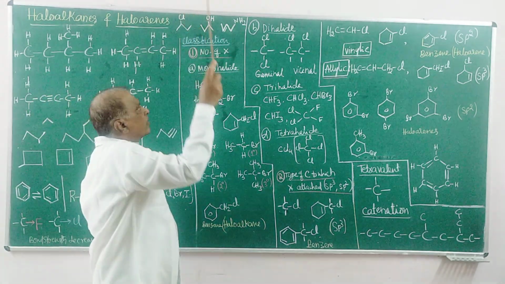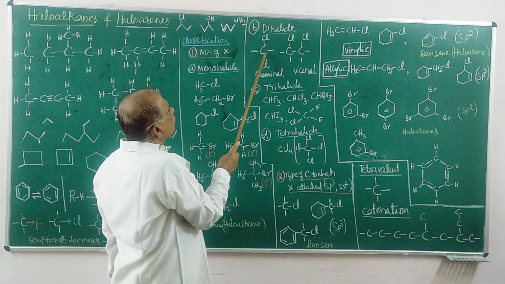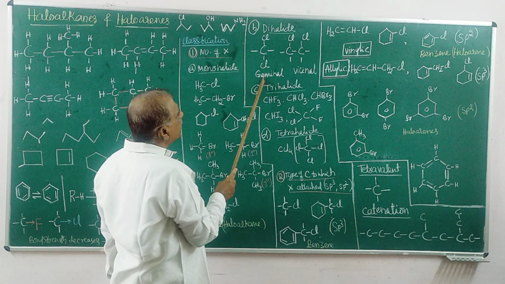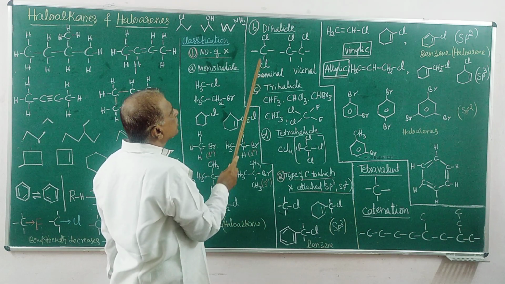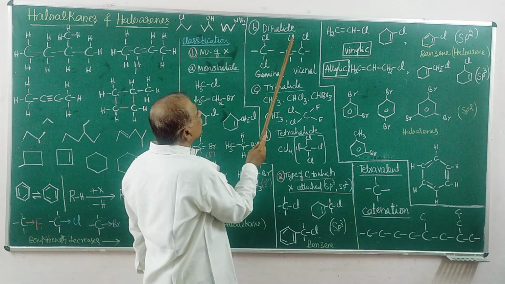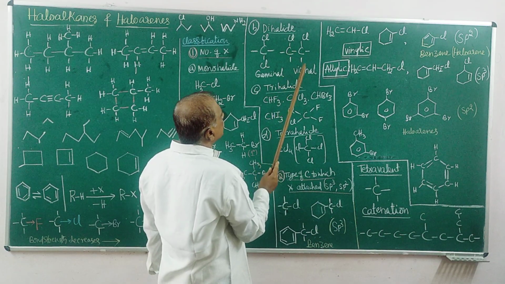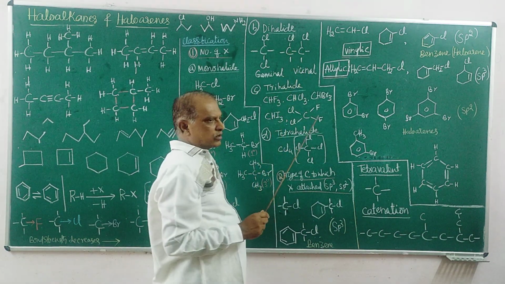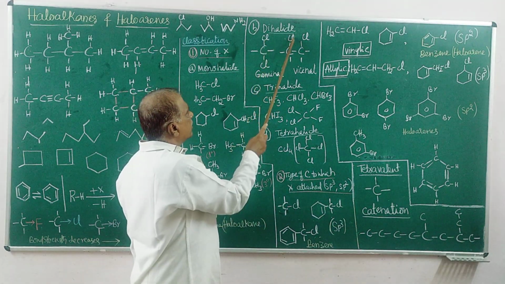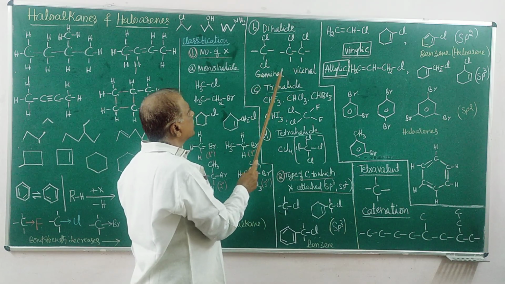Next, on the basis of two halogen atoms: if two chlorine atoms are connected to the same carbon atom, it is called geminal. This is called geminal. And if two chlorine atoms, or halogen atoms, are connected to adjacent carbon atoms, it is called vicinal. That is the classification. Two halogen atoms, the same atoms, on adjacent carbon atoms is vicinal, and on the same carbon it is called geminal.